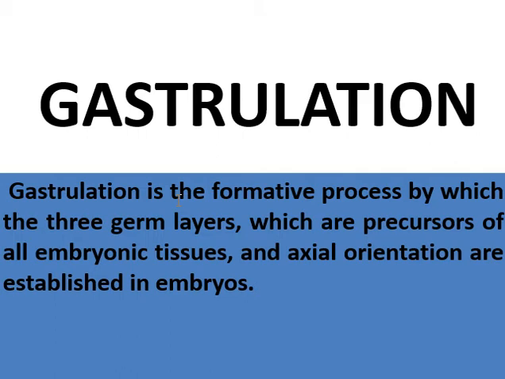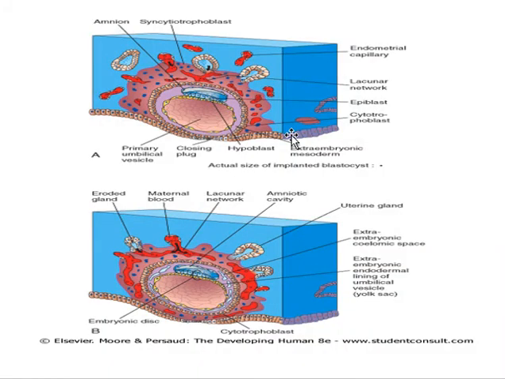So the germ disc will be of three layers. Previously, at the end of the second week, it was of two layers. This picture shows the end of the second week, and here you can see that the upper one is the epiblast and the lower one is the hypoblast.